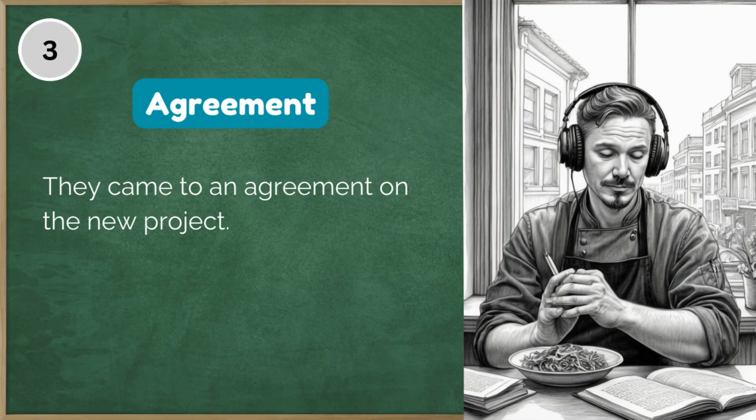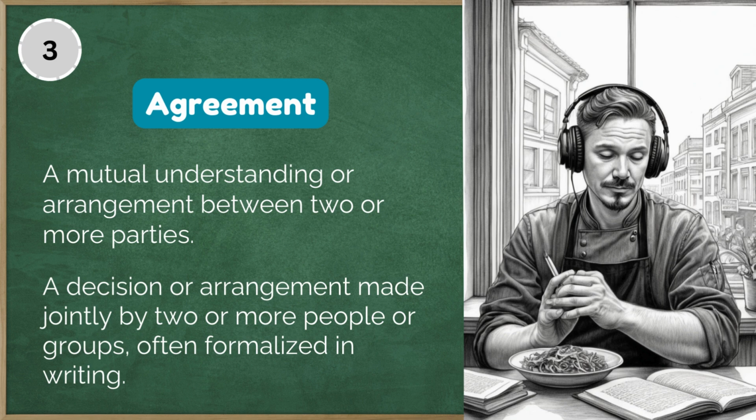3. They came to an agreement on the new project. Agreement: a mutual understanding or arrangement between two or more parties. Agreement: a decision or arrangement made jointly by two or more people or groups, often formalized in writing.